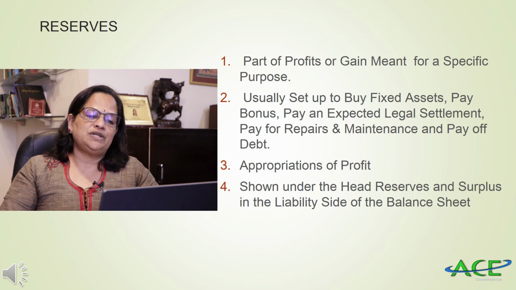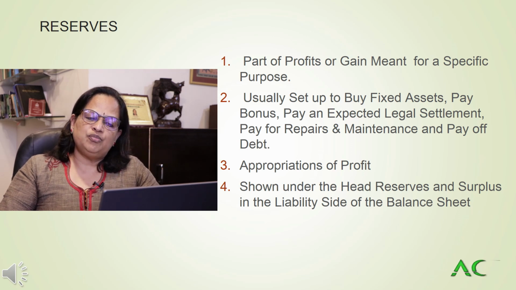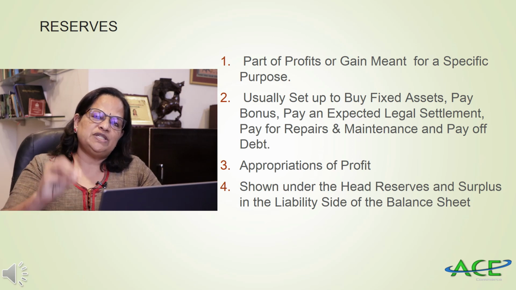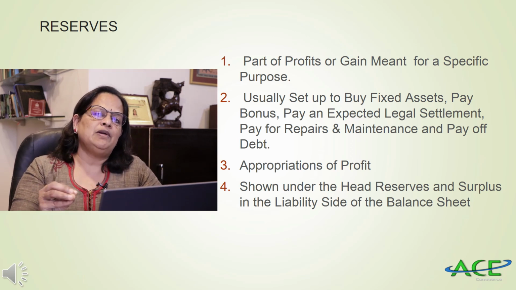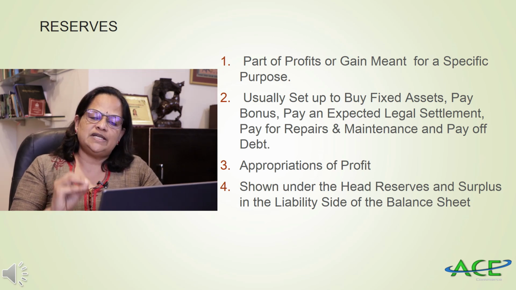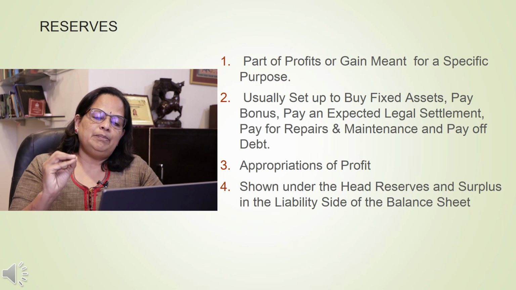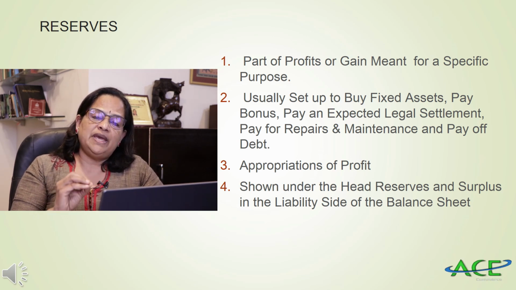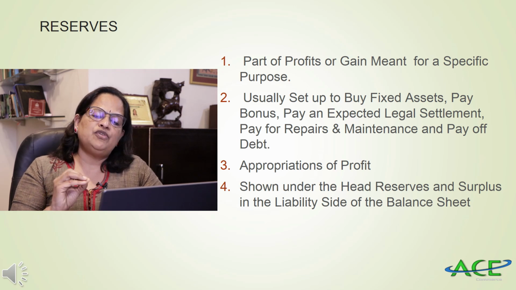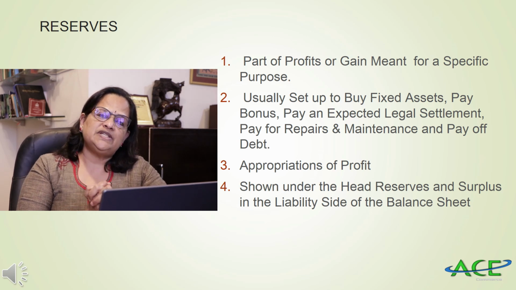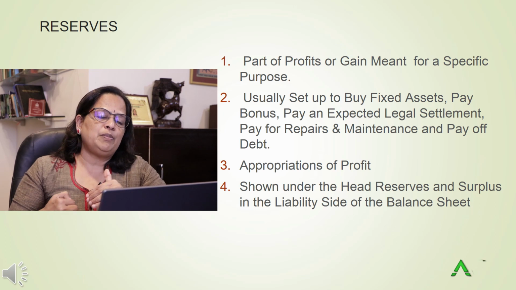Now we are talking about reserves. Reserves are part of profits or gain meant for a specific purpose. General reserve, specific reserve, secret reserve, dividend equalization reserve, these are all the different examples. So sometimes reserves are set up to buy fixed asset, paying bonus, pay an unexpected or expected legal settlement, pay for repairs and maintenance, and pay off debt. So this reserve always you have to remember, as I already mentioned, reserves are created by debiting profit and loss appropriation account.